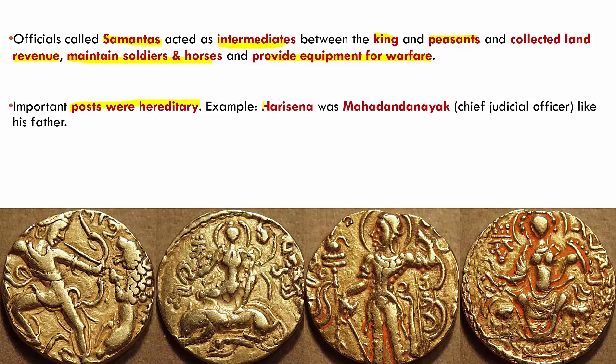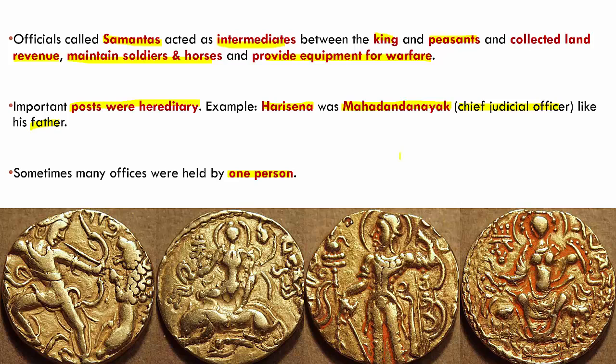For example, Harisena, who was a court poet, also had the post of Mahadandanayaka. This post was nothing but Chief Judicial Officer, which he inherited from his father. Now, there were a few people, of course, who took up many roles. Sometimes many offices came under one person. That is, they would take up the role of Samanta as well as Mahadandanayaka. So, multiple roles would be held by one single person. So, this was about the administration during the Gupta period.